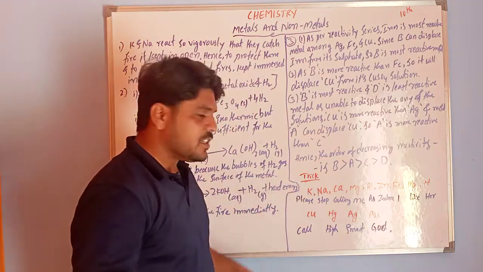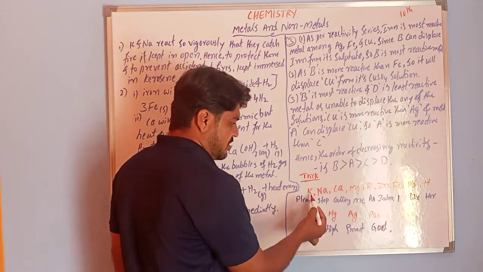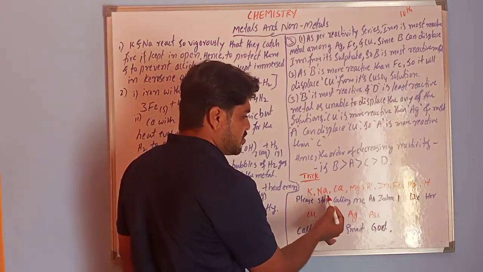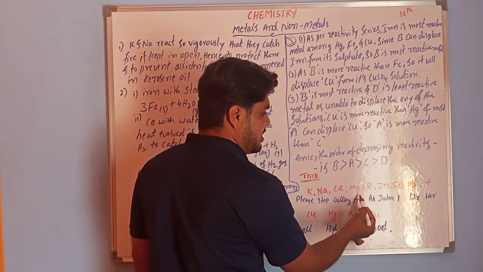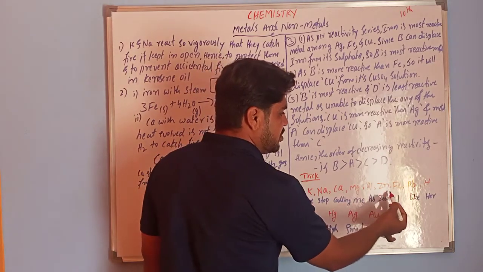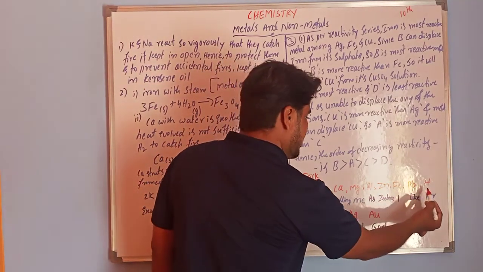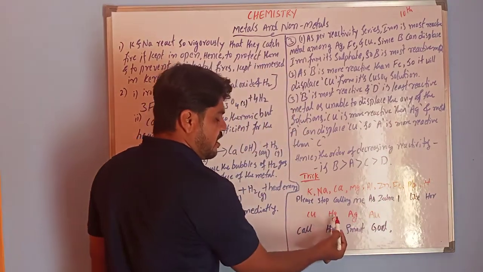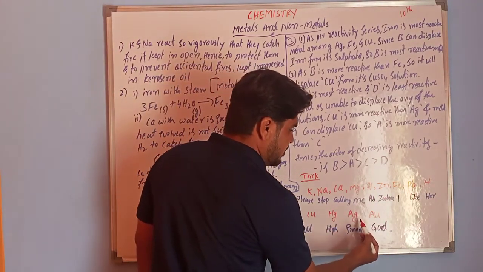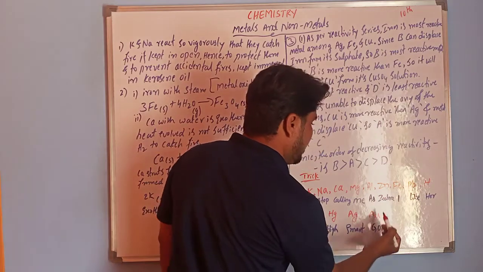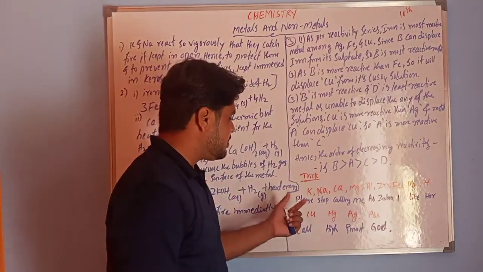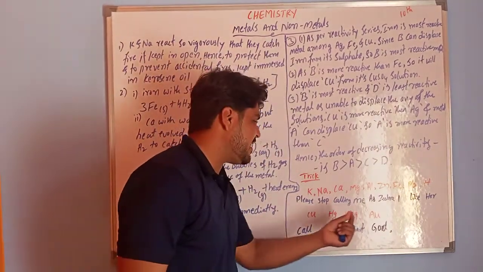So we have the metals: potassium, sodium, calcium, magnesium, aluminium, zinc, iron, lead, hydrogen, copper, mercury, silver and gold. For remembering this we have a sentence.